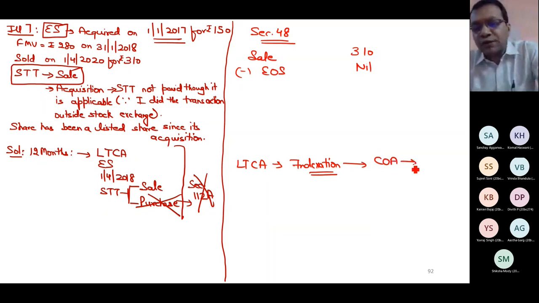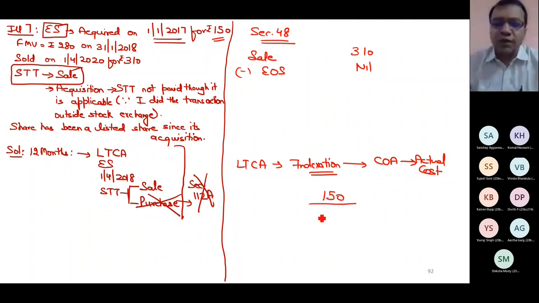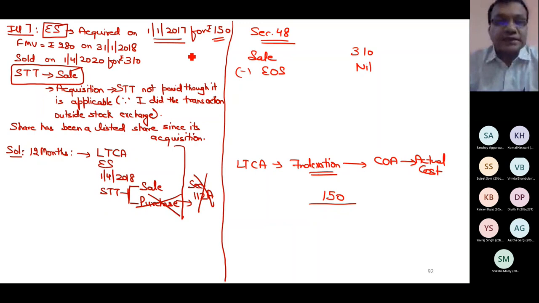Do I have the actual cost with me? Yes. How much is the actual cost? 150. Simply divided by the normal indexation formula, CII of the year in which the asset is held by the assessee, or 2001-2, whichever is later. So the asset is held by the assessee in 2016-17. So what is the index of 16-17?